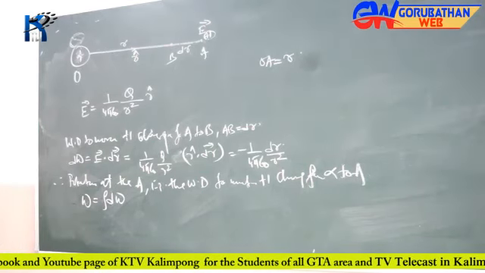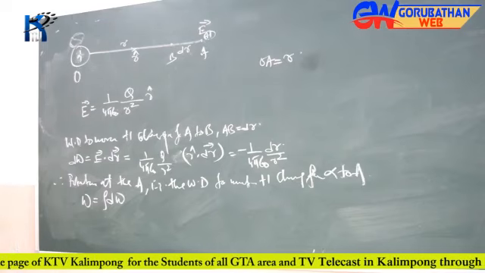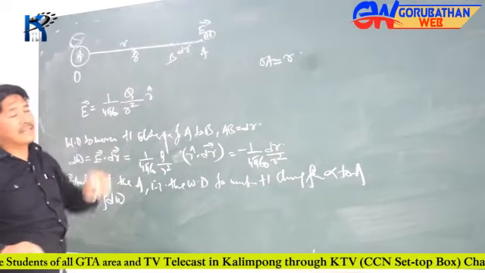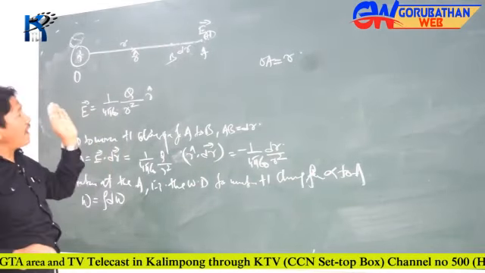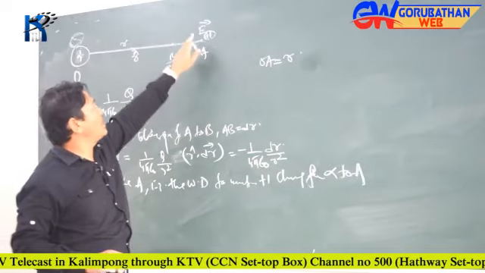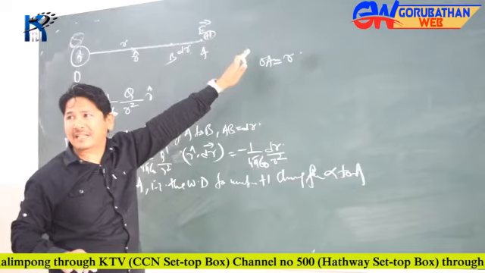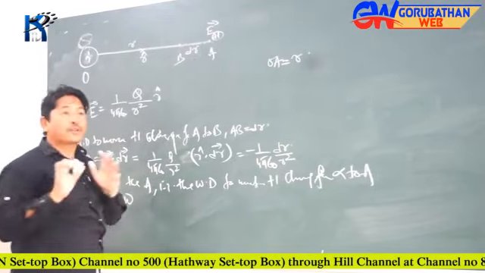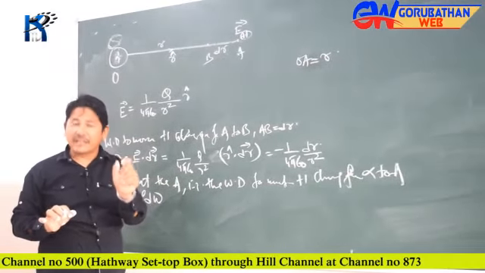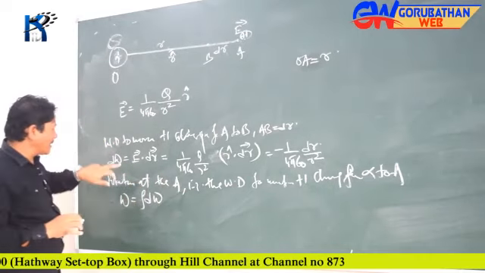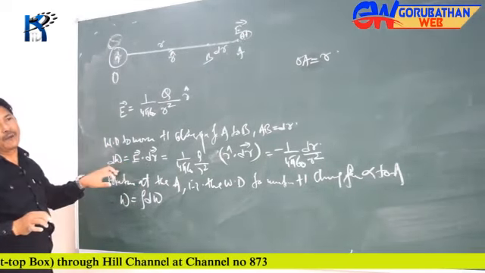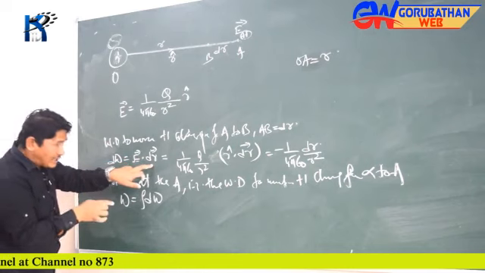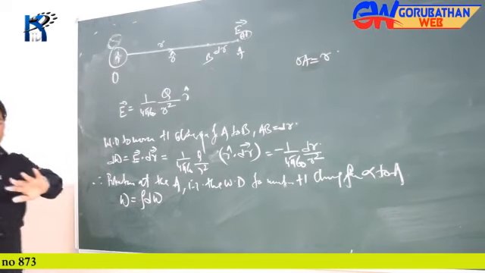Now why is that? Why is it necessary to take that tiny work done only for a small distance dr? Mind you, this intensity depends on r. The farther you are away, the value depends on r. So E will take different values at different distances, at different points. But for this tiny incremental distance dr, we are assuming that E remains constant. It is not changing. So I take E dot dr as the tiny work done. Otherwise I would have to go for an integration here too, because for that tiny displacement dr, we assume E is not changing.